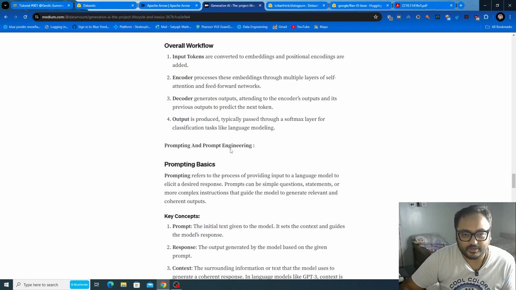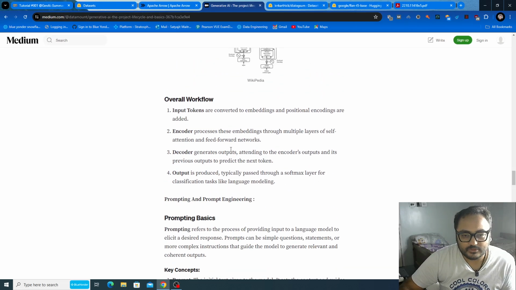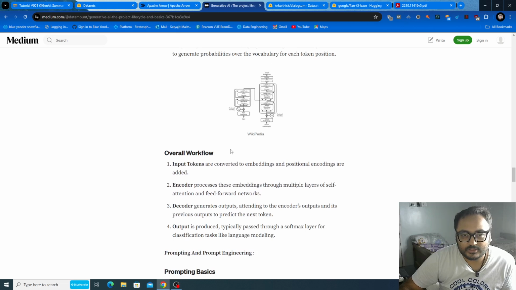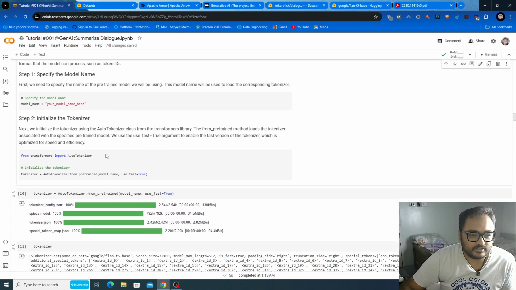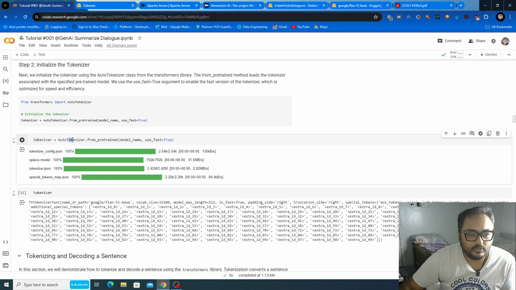Let me keep it short. We require tokenization for this embedding space, because any machine learning model understands only numbers. No machine learning model understands text or strings. That's why we are doing this tokenization.